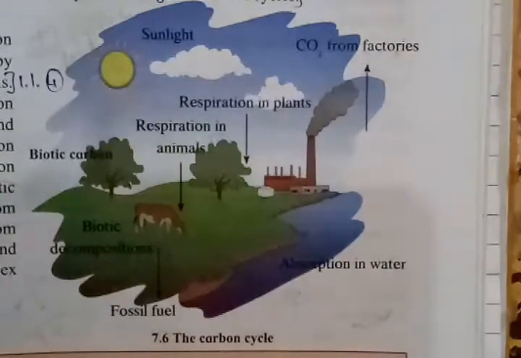Now from the atmosphere, this carbon dioxide is absorbed by plants. Plants absorb carbon dioxide, then they prepare their own food with the help of sunlight. Then these plants are eaten by some animals, so carbon compounds are transferred from plants to the animals. Then those animals are eaten by carnivorous animals, so again that carbon compound is transferred to some other animal.